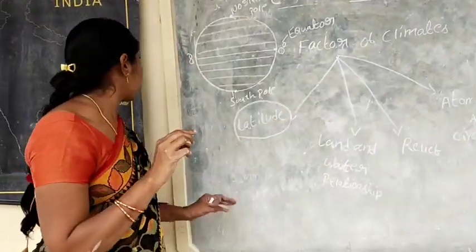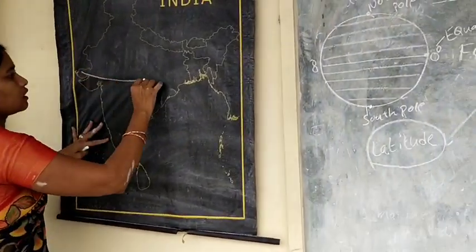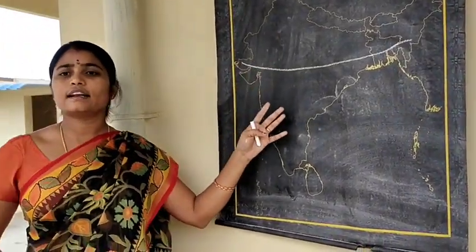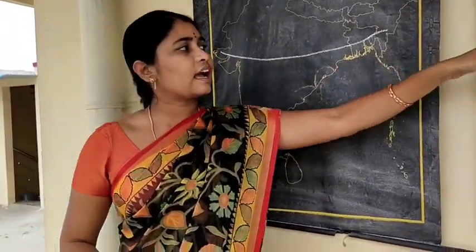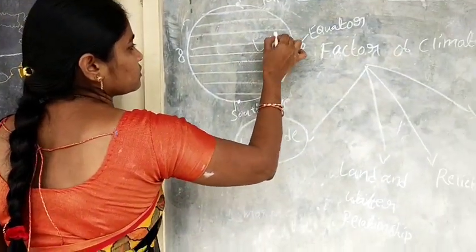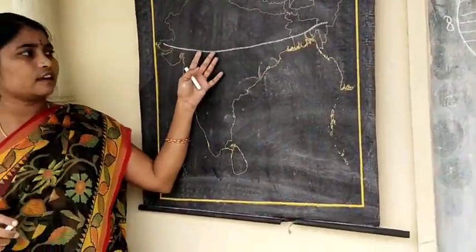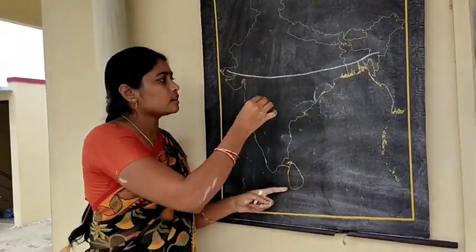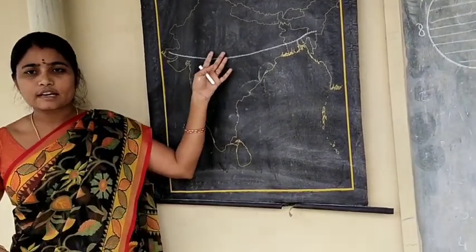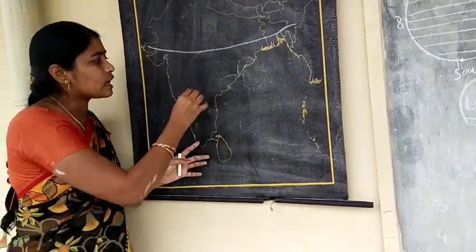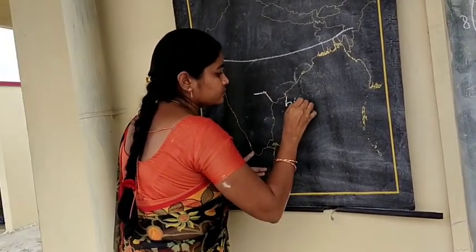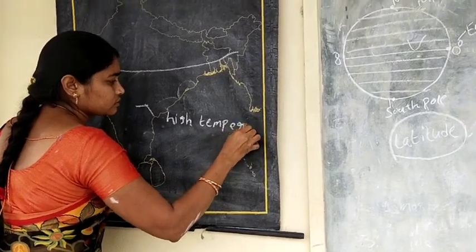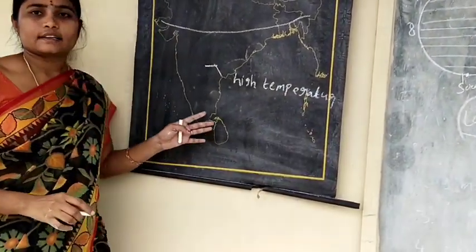This is southern India and this is northern India. Southern India lies close to the equator, so it is in the tropical zone and receives high temperature.